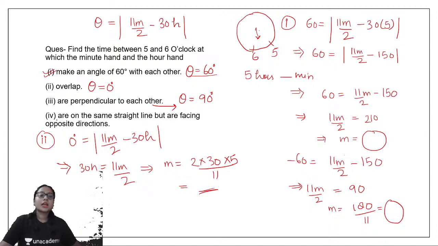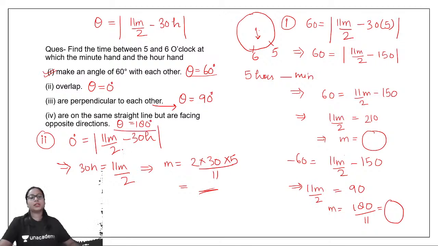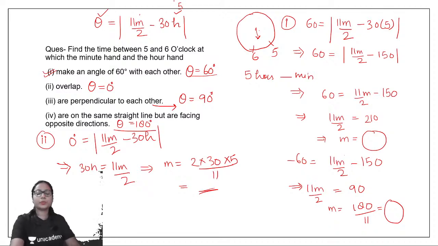Let's see here. So in the fourth question they're asking, the minute hand and the hour hand are on the same straight line, but they are facing opposite directions, right? So opposite direction means the angle formed between the two is equal to 180 degrees. Alright, so take the value of theta as 180 degrees here. The value of minute we need to calculate, and the value of r would be equal to 5. Okay, so you can solve using this formula. Okay, I hope this is clear.